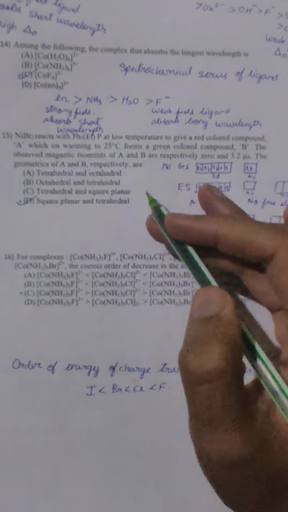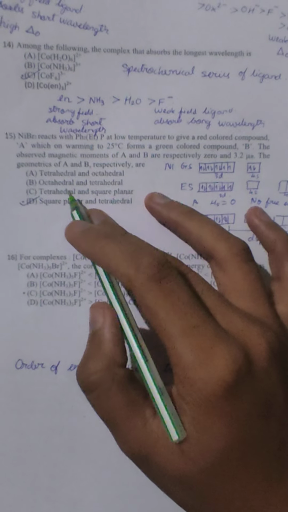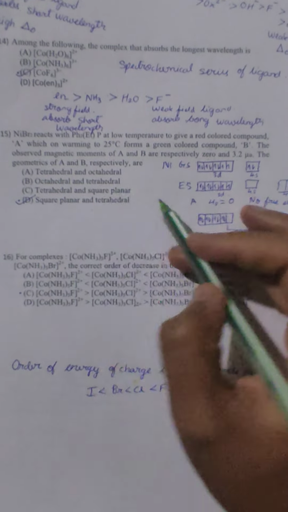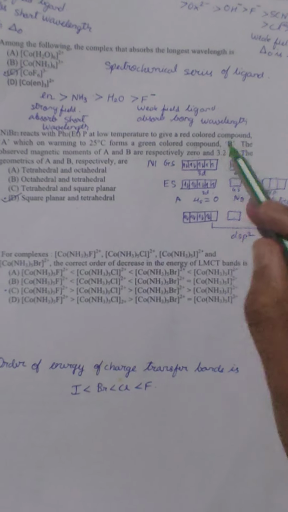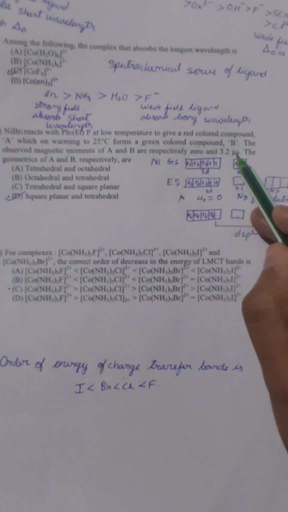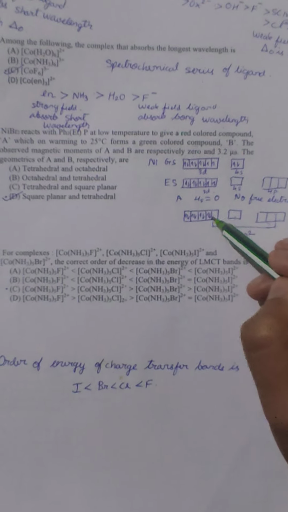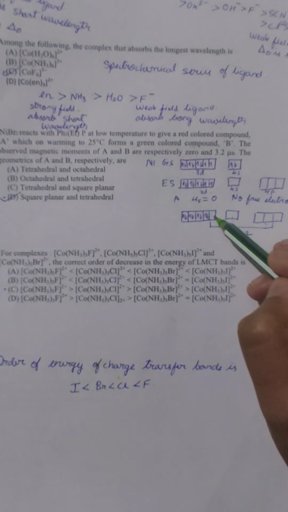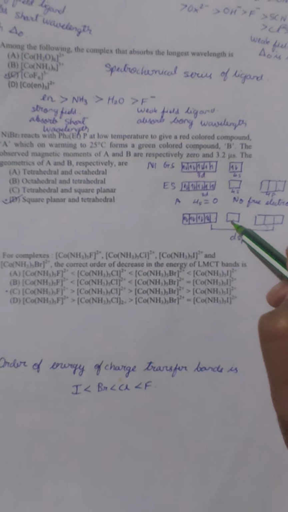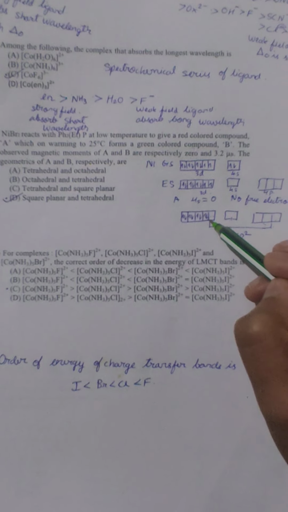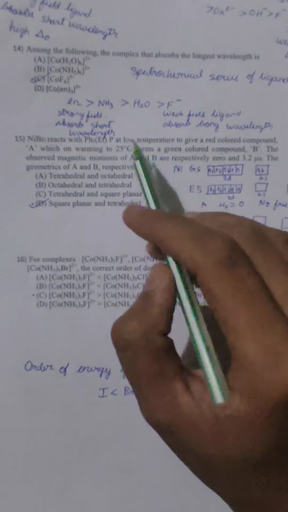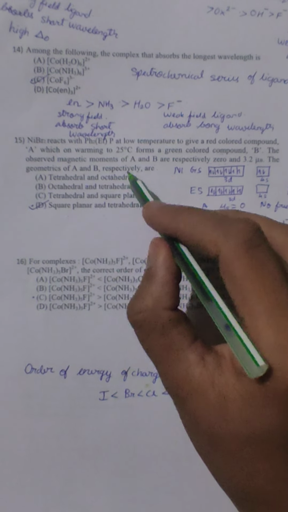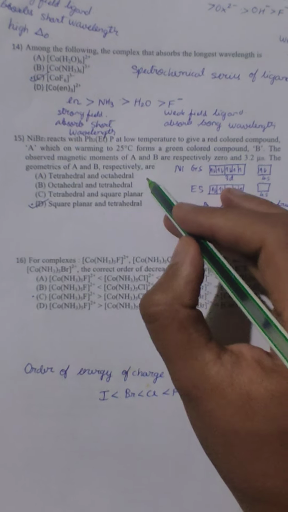But in case they give more than one square planar on the same side, that is for geometry of A, then you have to go for tetrahedral. In that case, they have given 3.2 μB for B. If we heat, the electron has to jump from one to the next one. So there will be 2 electrons which will be free. One thing you can remember, nickel will form only complexes with coordination number 4, and automatically octahedral complexes will be eliminated.